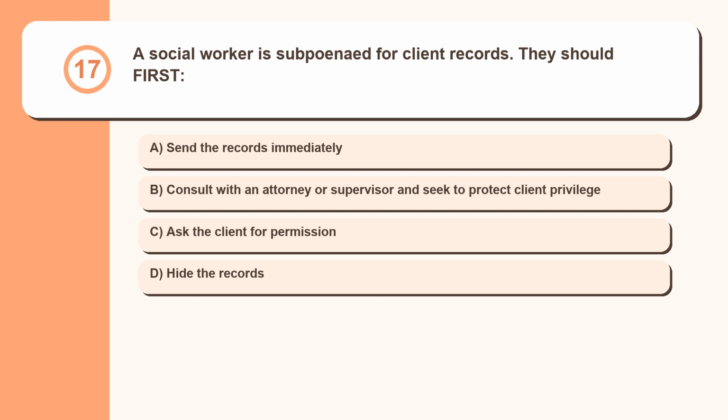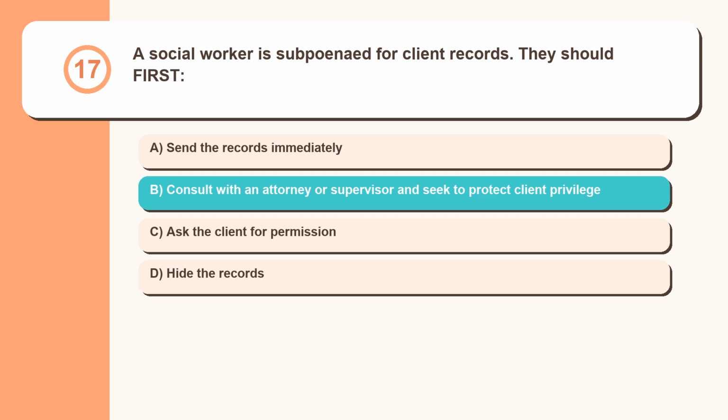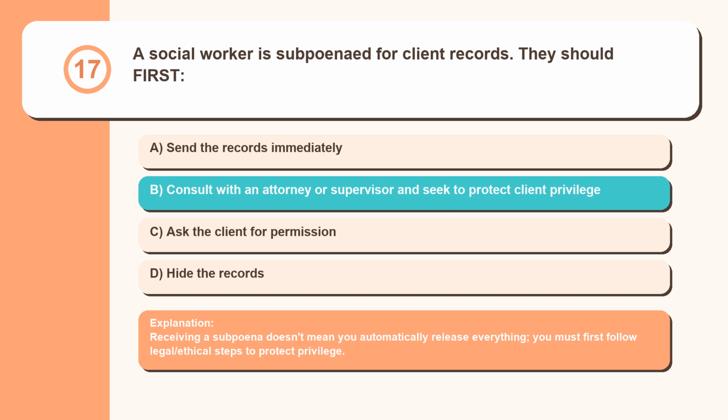Question 17. A social worker is subpoenaed for client records. They should first send the records immediately, consult with an attorney or supervisor and seek to protect client privilege, ask the client for permission, hide the records. Receiving a subpoena doesn't mean you automatically release everything. You must first follow legal/ethical steps to protect privilege.